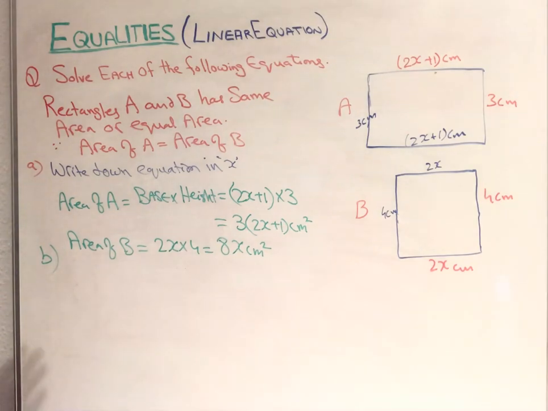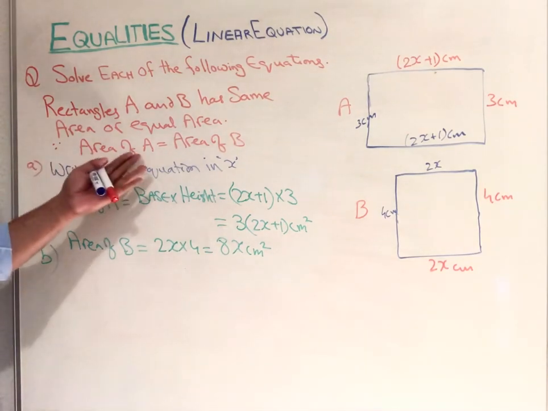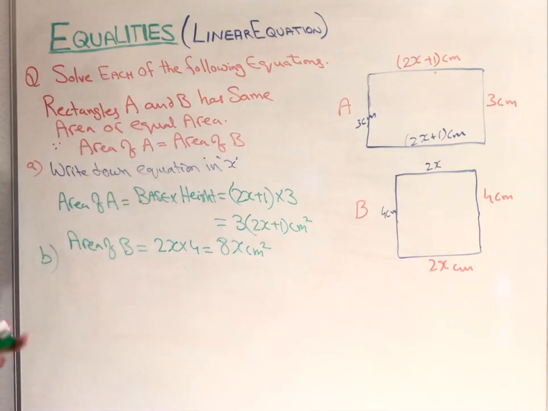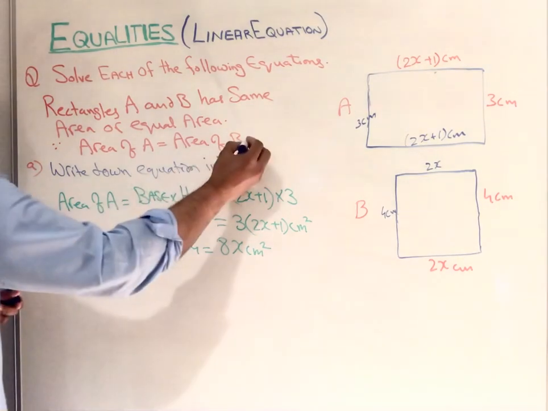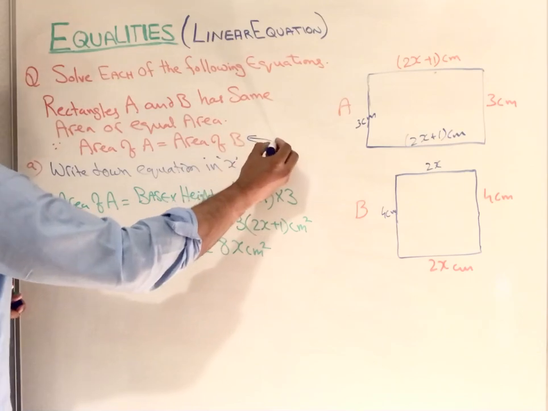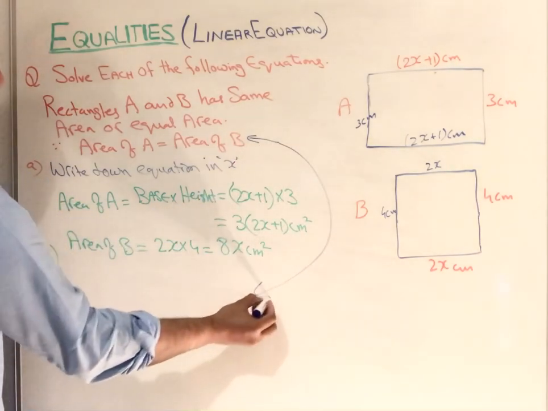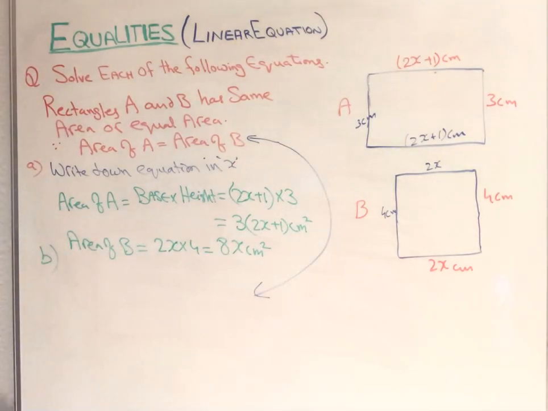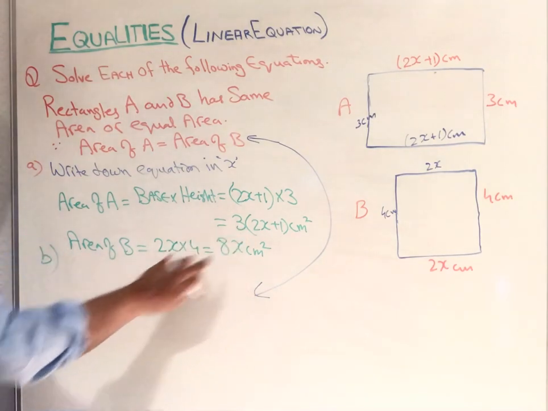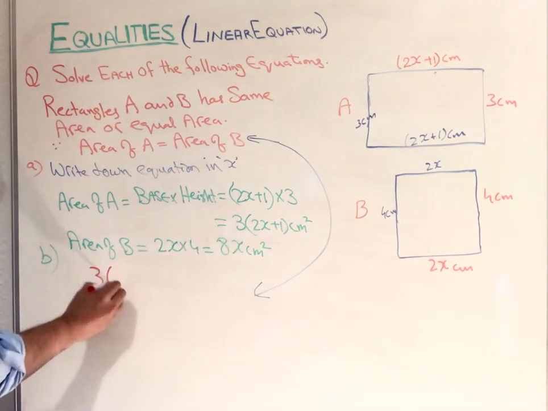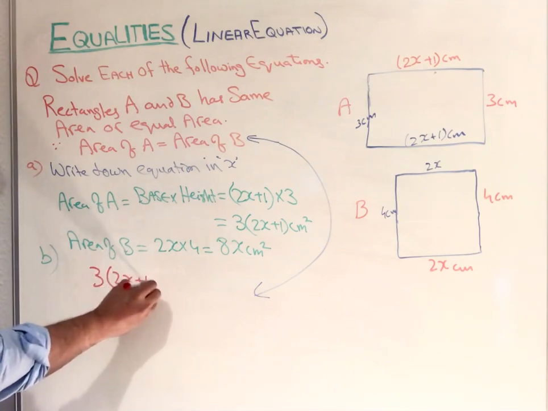According to the question, the area of A is equal to the area of B, and we are using that point. The area of A is 3(2x plus 1).